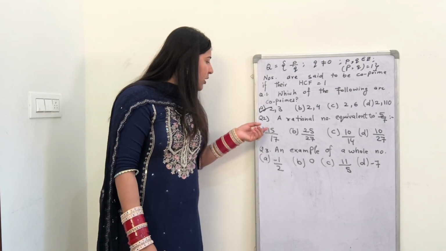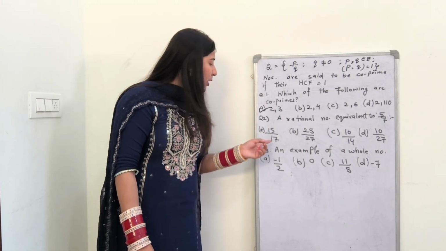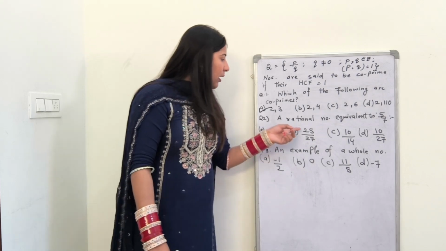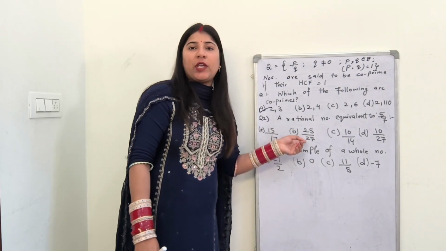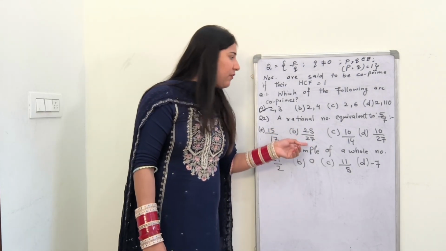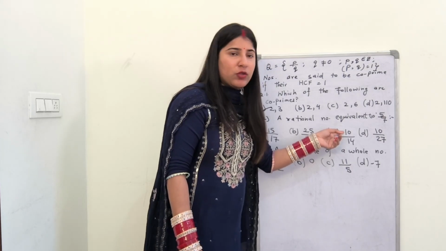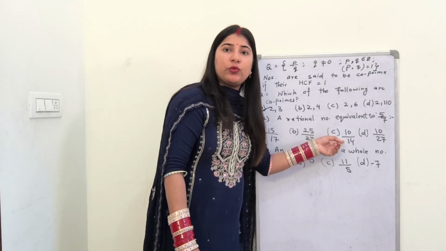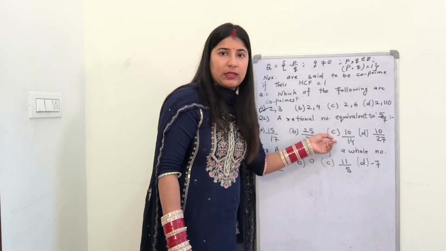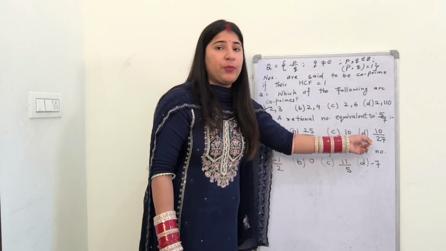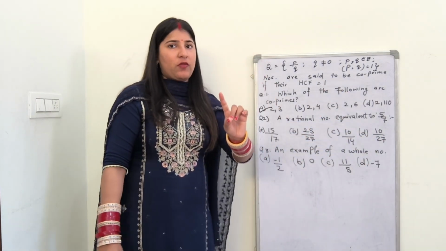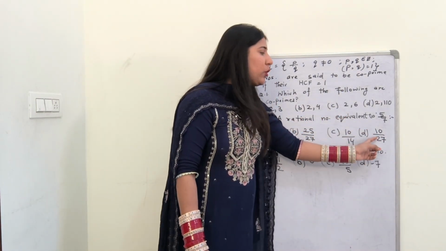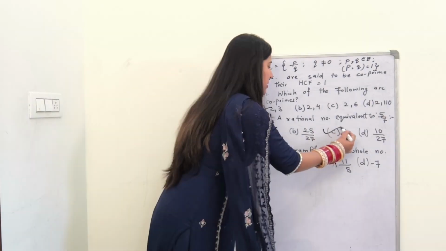So in the A option I am having the multiple of 5 but not the multiple of 7. Again, multiple of 5, but multiple of 3 and 9, but not the multiple of 7. Multiple of 5, 5 twos are 10, and multiple of 7, 7 twos are 14. So this might be my answer, but I'll go through the last option because I'm only left with one option over there. So this is the multiple of 5, but not the multiple of 7. So my correct answer is this.